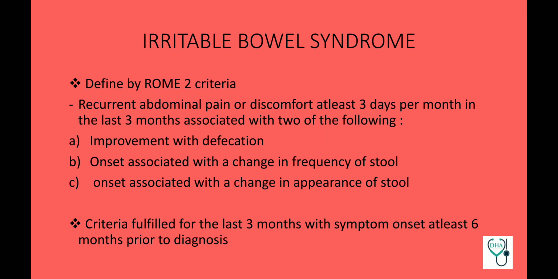Now, few important points about irritable bowel syndrome. This is a very important topic for NEET and AIIMS. It is defined by Rome II criteria, and it is defined as recurrent abdominal pain or discomfort at least 3 days per month in the last 3 months associated with two of the following: A. Improvement with defecation, B. Onset associated with a change in frequency of stool, and C. Onset associated with a change in appearance of stool. And the most important point to note is the criteria should be fulfilled for the last 3 months with symptom onset at least 6 months prior to diagnosis.